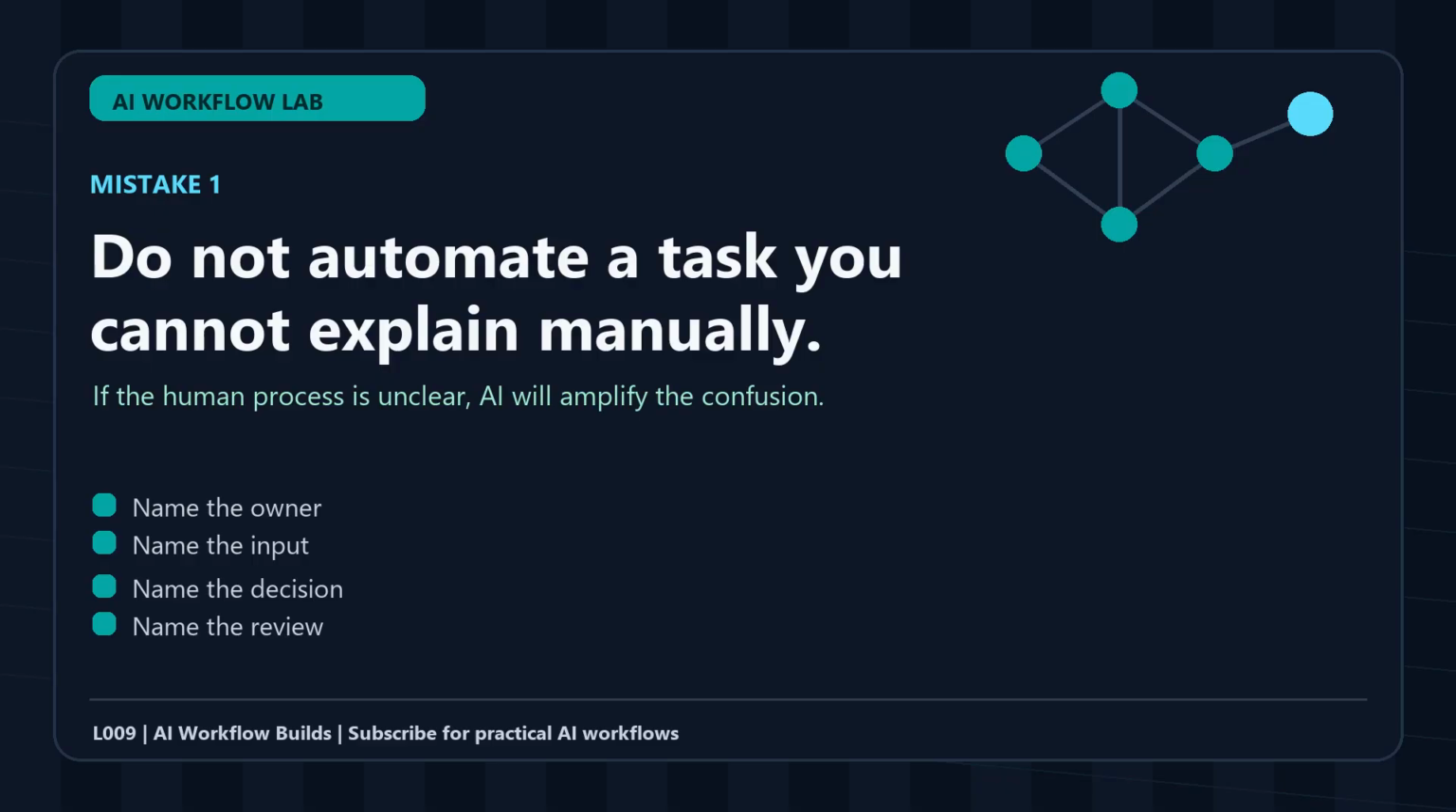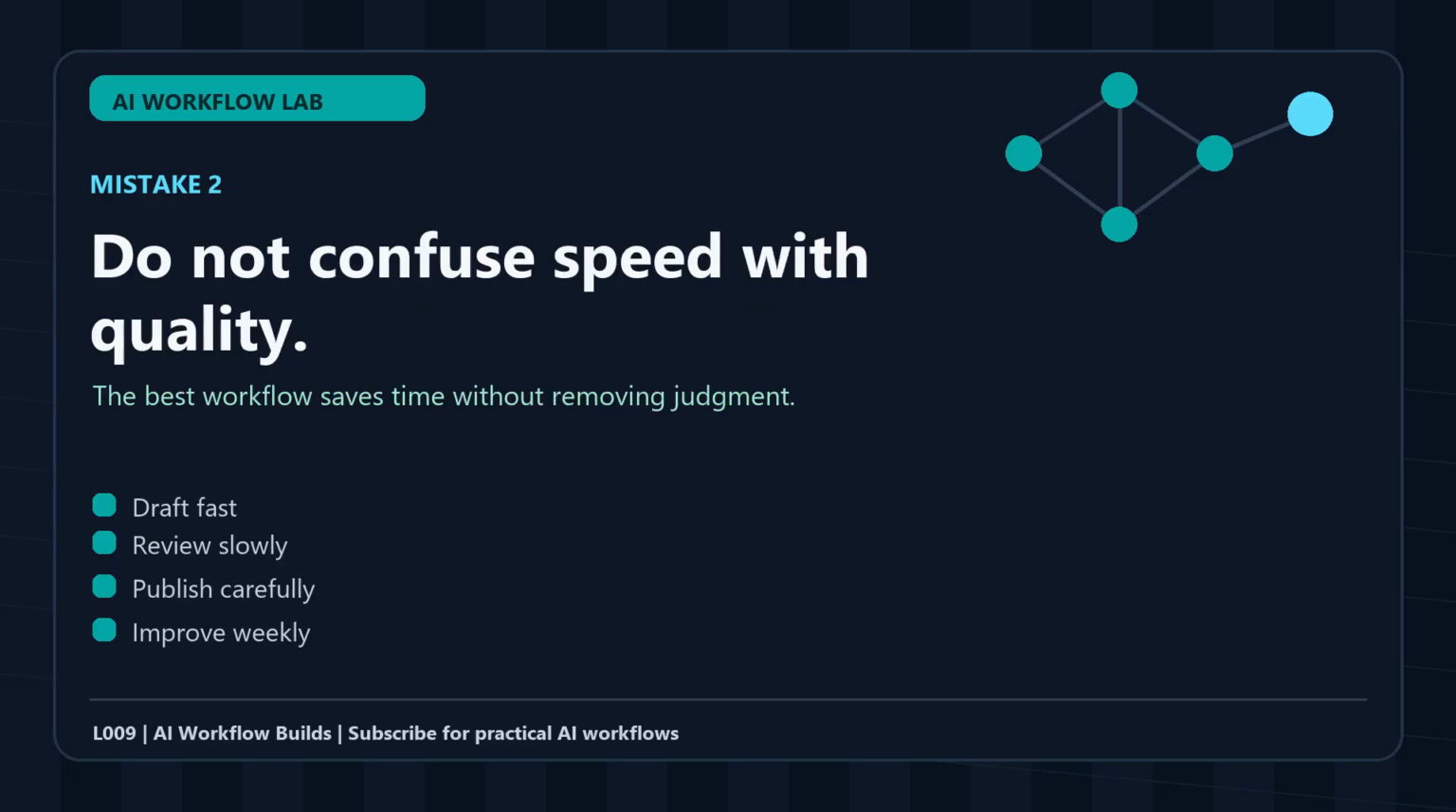This is also better for audience trust. Viewers can tell when a channel is pushing generic automated content. The advantage of this channel is proof-first execution. Show the build. Show the test. Show the limitation. That is more durable than pretending every AI output is perfect.